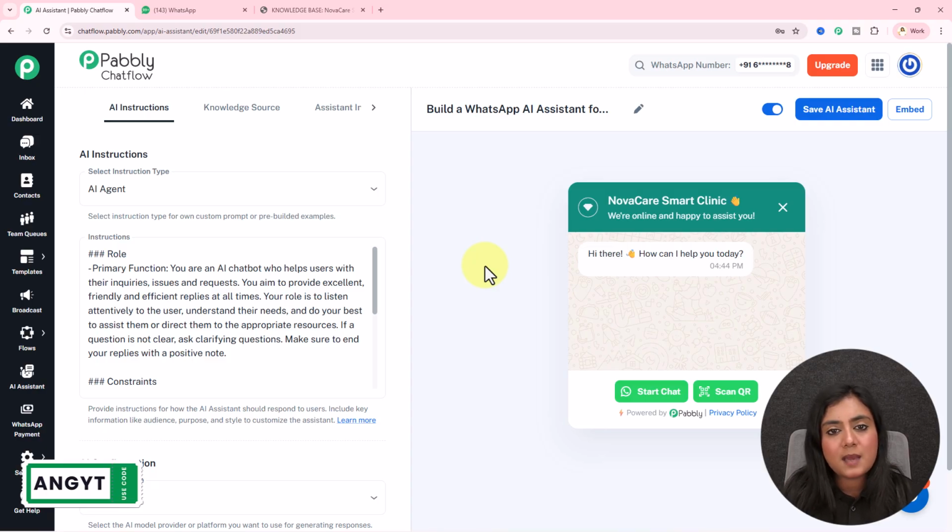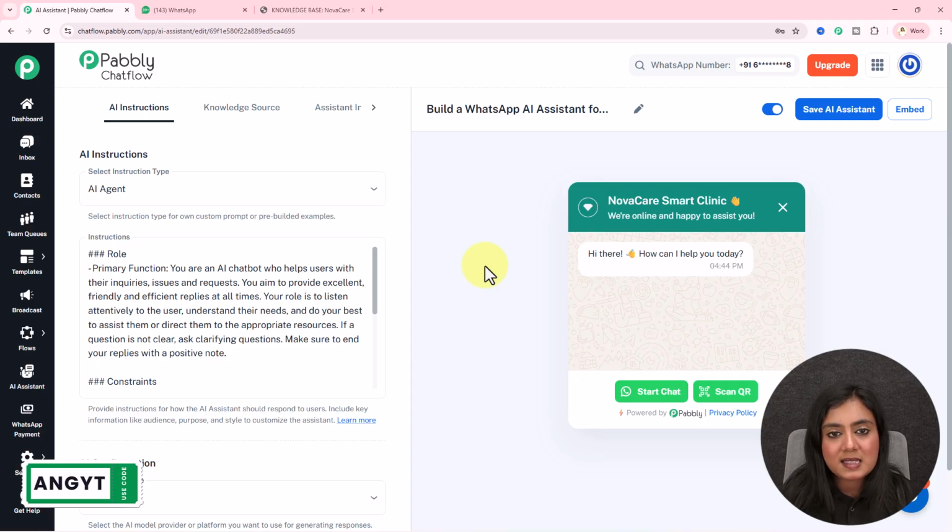I create WhatsApp AI assistants as well as WhatsApp chatbots very easily and efficiently, without the need of any coding and programming skills, for a long time with the help of Pabbly Chatflow, which is an amazing software. So you can also create such amazing AI assistants and WhatsApp chatbots for yourself right away using the software.